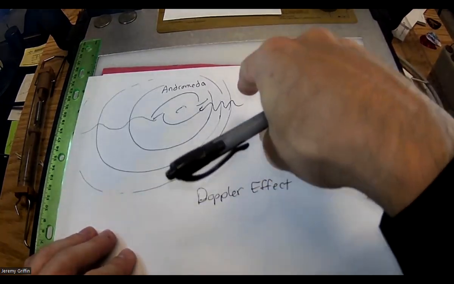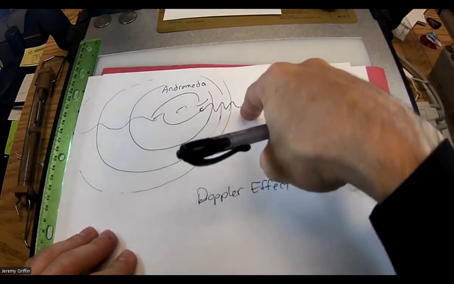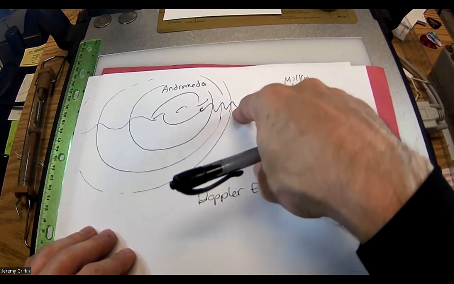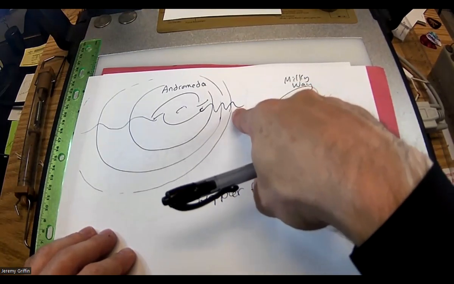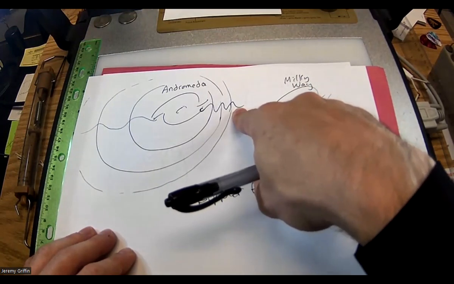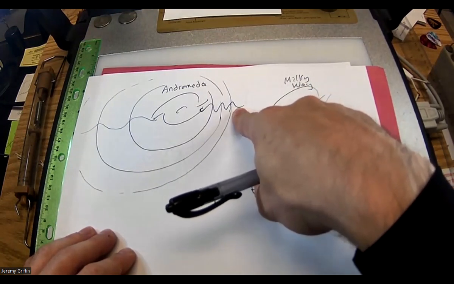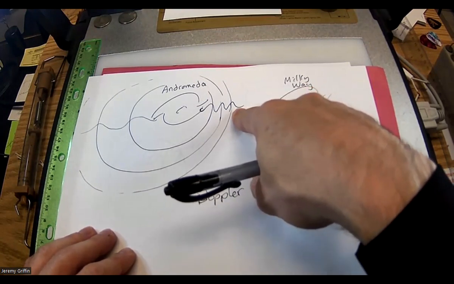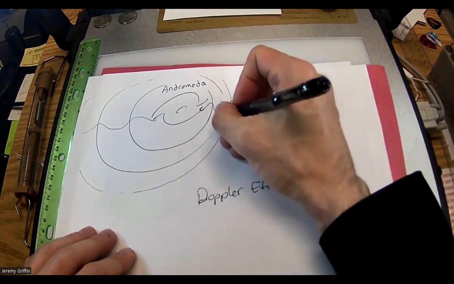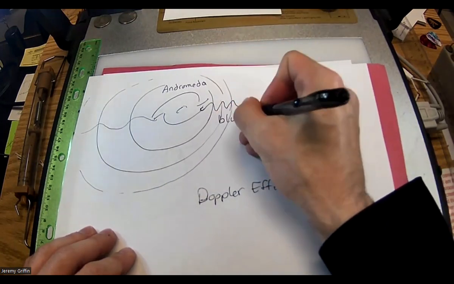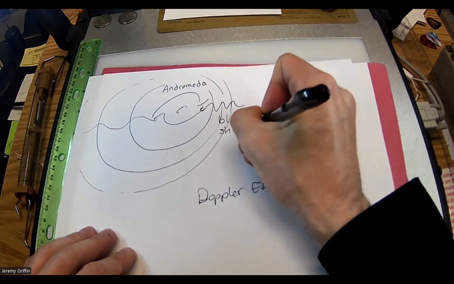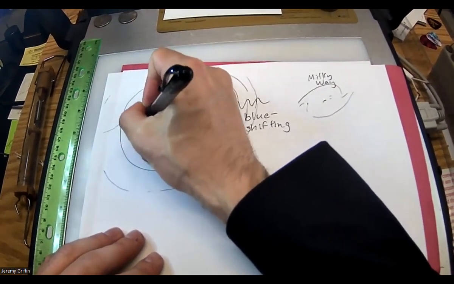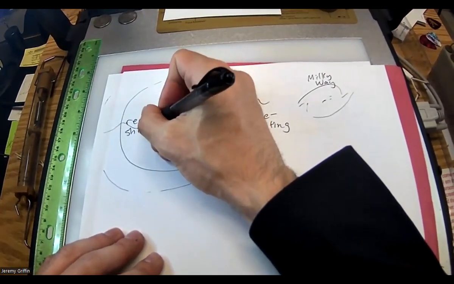Now, if the wavelength appears shorter, and we're talking about light in this case, there's a term for that. Does anybody remember the term? It's called red shifting or blue shifting. Hold on, guys. What's a longer wavelength of light, and what's a shorter wavelength? Red or blue? Shorter wavelength is blue. So this is blue shifting. Versus if you were on the other side of this galaxy and it's going away from you, that'd be called red shifting.